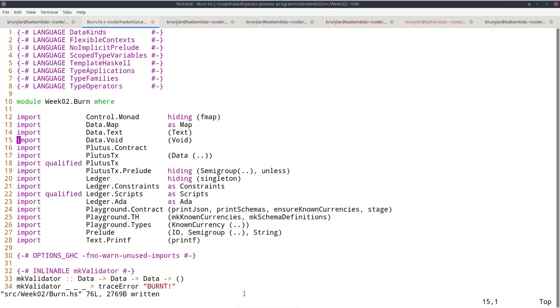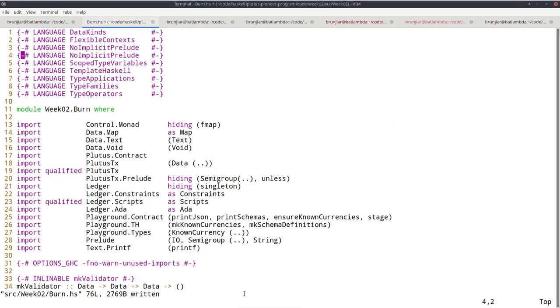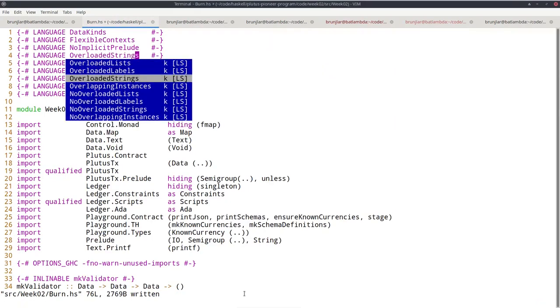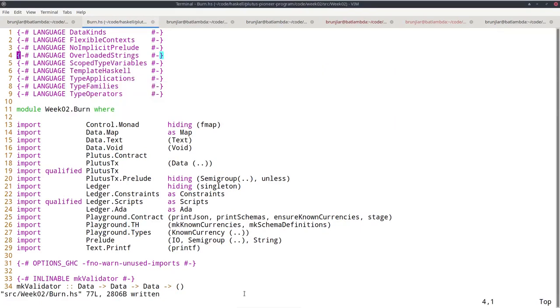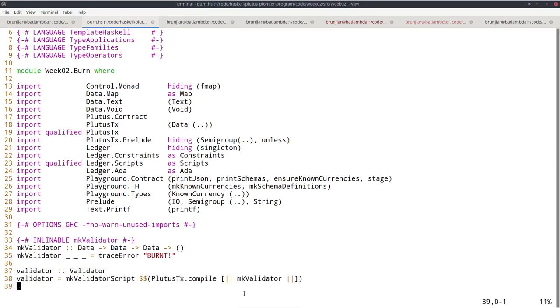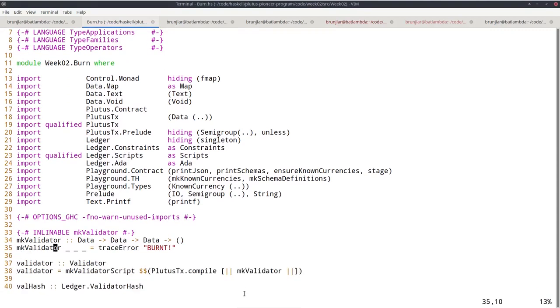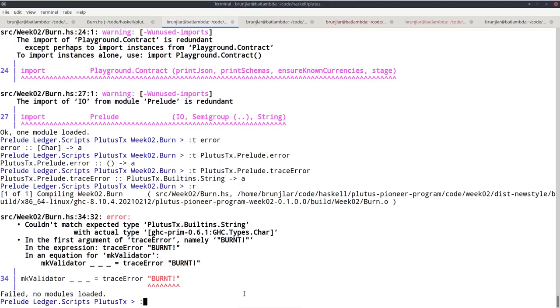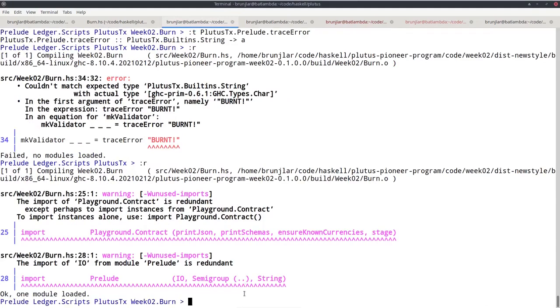In order for this to work, we have to use this OverloadedStrings extension that I explained earlier when we wanted to produce a byte string. As I said, normally a string literal only produces a Haskell string. So if we wanted to also produce a Plutus string, we also need this. So let's try again. Okay, now it compiles.